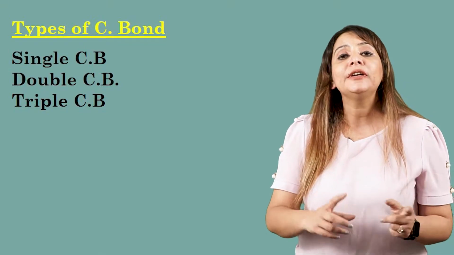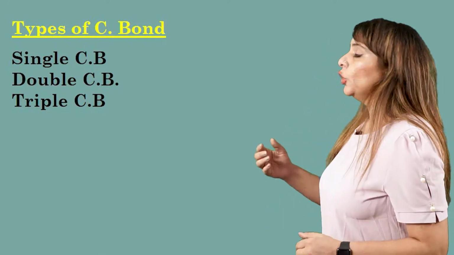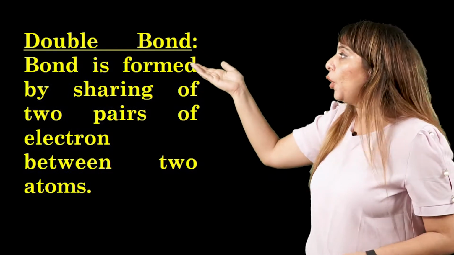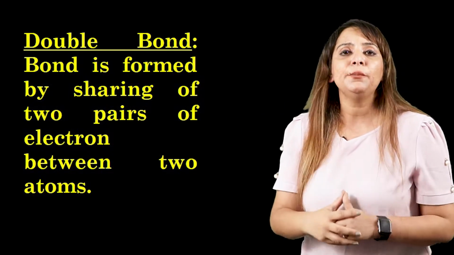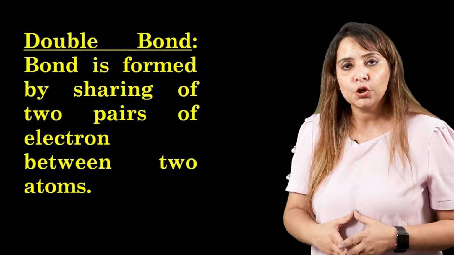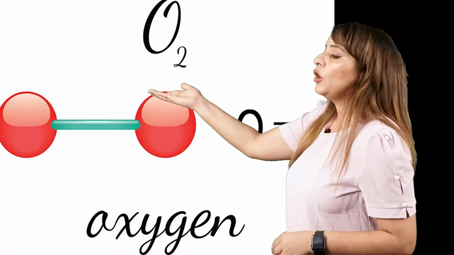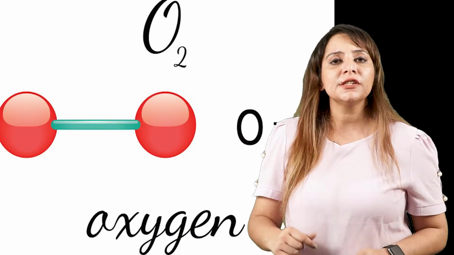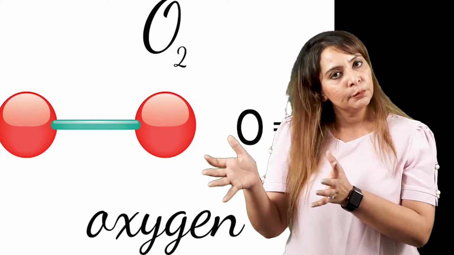Now let's move on to double covalent bond. First we need to define it. Double covalent bond means a bond in which 2 shared pairs of electrons are present. Let's see how the bond is present in the oxygen molecule. We know the oxygen molecule is O2. Got it? That means 2 atoms of oxygen combine to form 1 oxygen molecule. Let's separate them and see how they form the bond.